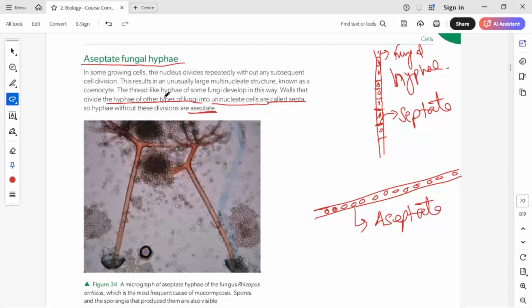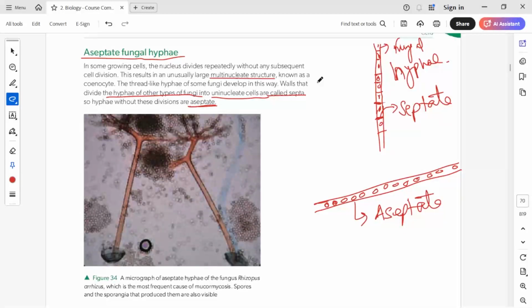All right. So these are basically multinucleate structures which are also called cenocytes. The nucleus divides repeatedly without any subsequent cell division. Cell division is not complete because septa is not formed between these particular cells here. So the fungal hyphae with the septa are called septate, where they'll have distinguished cells with each cell having a single nucleus. But in aseptate conditions, the separating septa will not be formed, because of which multinucleate hyphae will be formed, in which all these nuclei will be freely suspended in the cytoplasm, and again they will also be long thread-like structures.